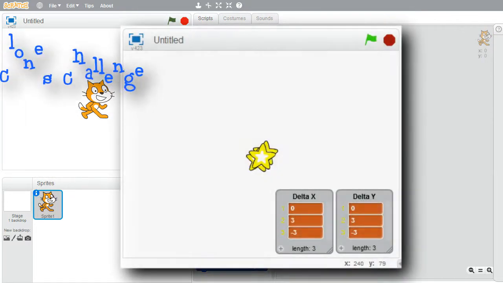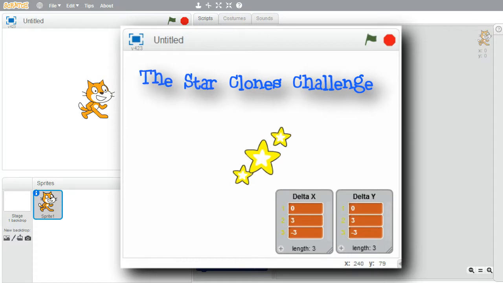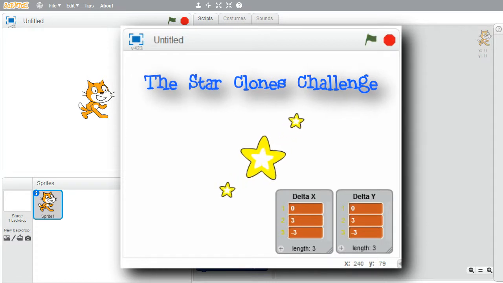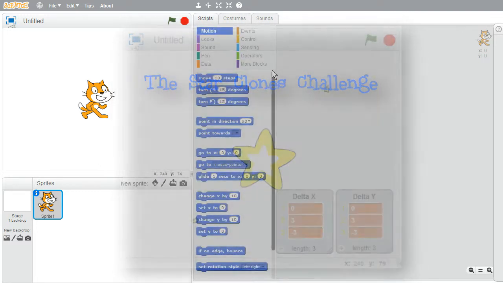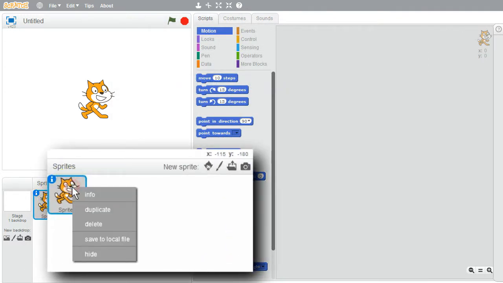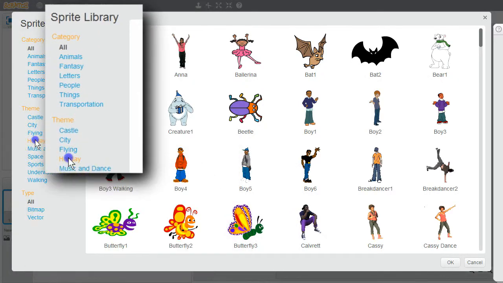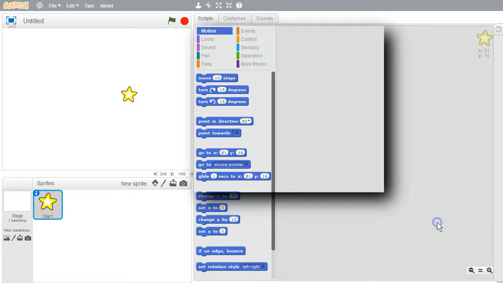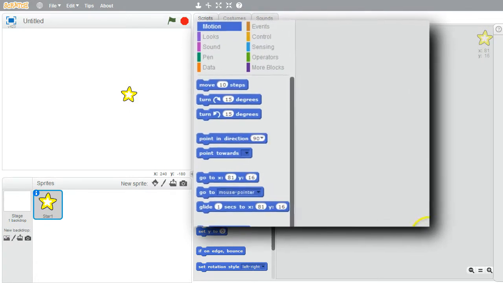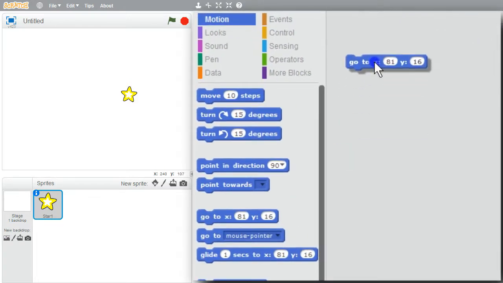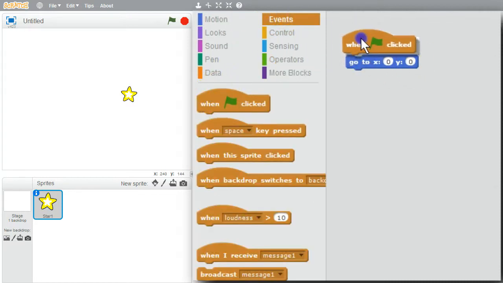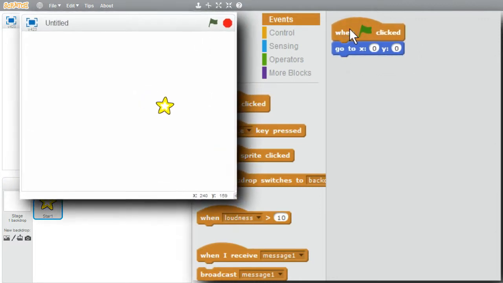In this challenge, I'll create a sprite with a couple clone sprites that interactively fly away from the creating sprite. It's a simple start that could be expanded into something like fireworks. I'll delete the cat, delete, new sprite, holiday, star 1. I want the sprite in the center. Go to 0, 0. When the green flag is clicked on, good. I'll center it now.